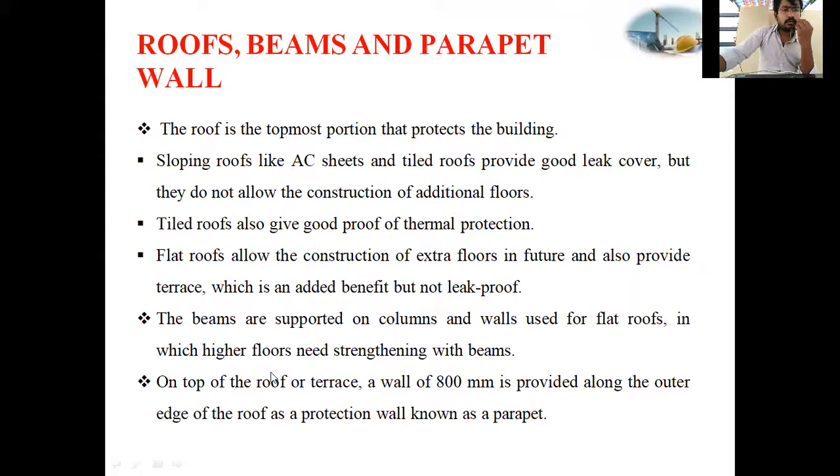On the top of the roof or terrace, a wall of 800 mm is provided along the outer edge of the roof as a protection wall, known as a parapet wall. When you have gone onto the terrace, if you see behind me in the video, this is a parapet wall.